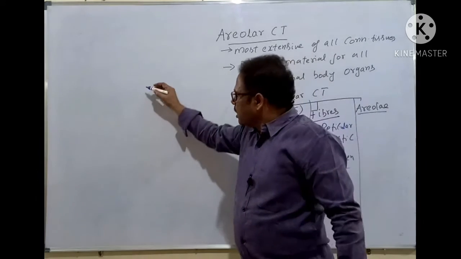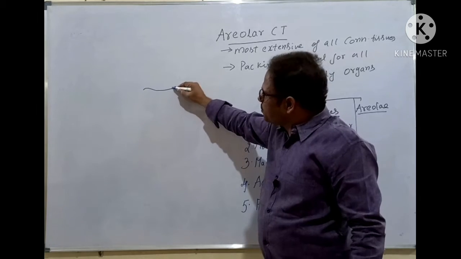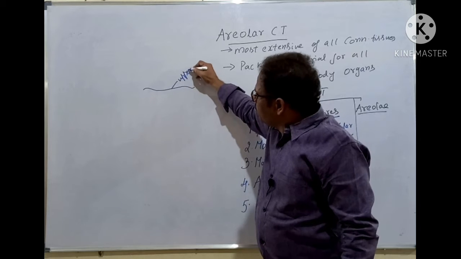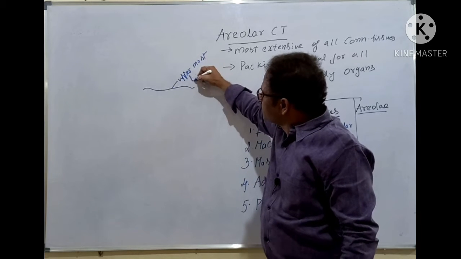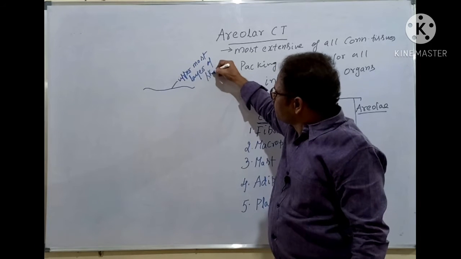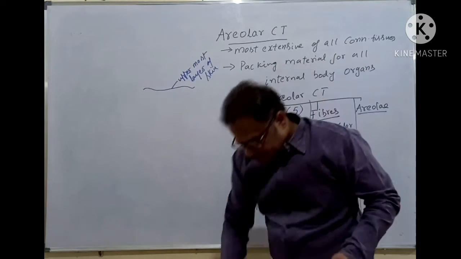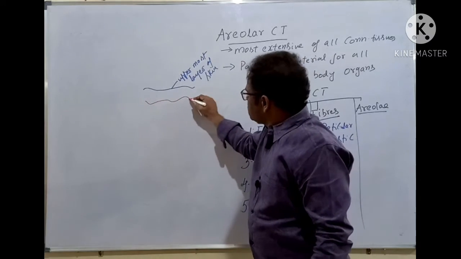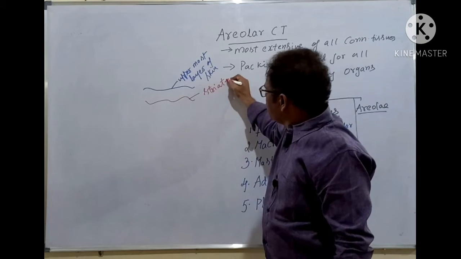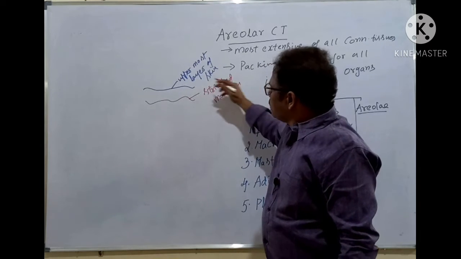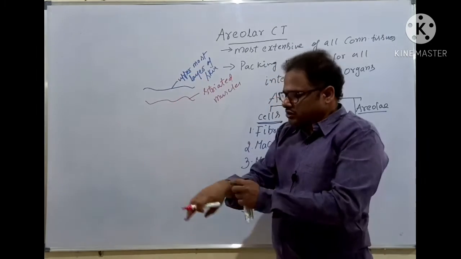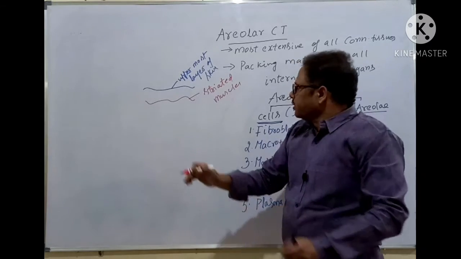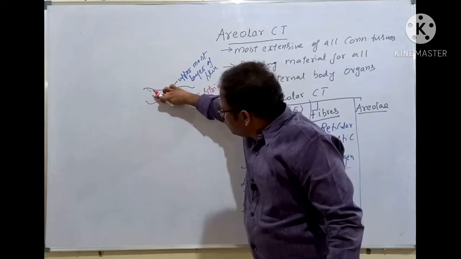For example, this is the uppermost part of the skin, the topmost layer of skin. Here are the striated muscles, for example. What are these muscles? Striated muscles. Because here the skin is associated with the muscles, isn't it? Underlying muscles are there, isn't it? Here is a packing material. I'll draw with the other sketch.